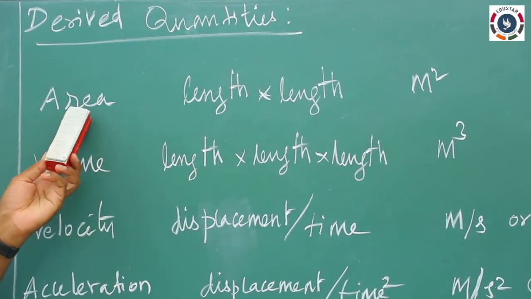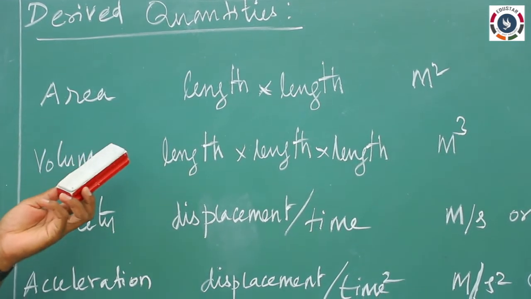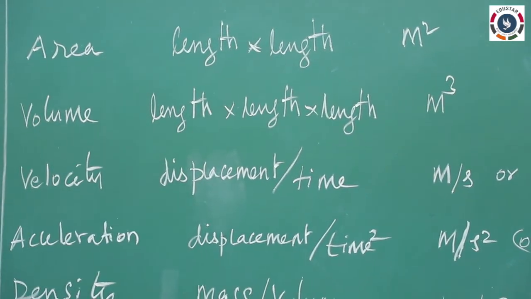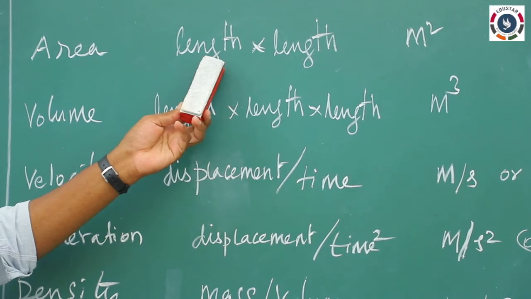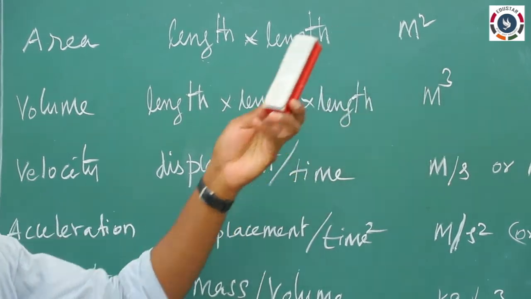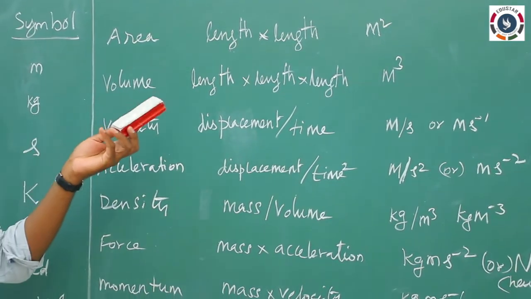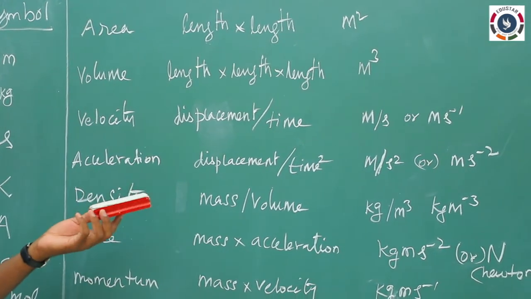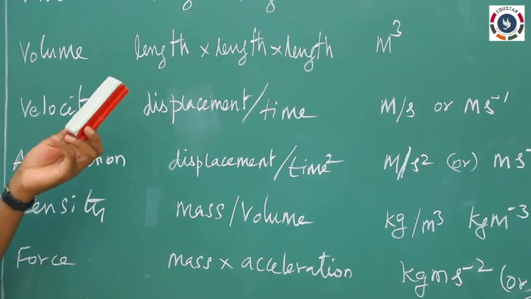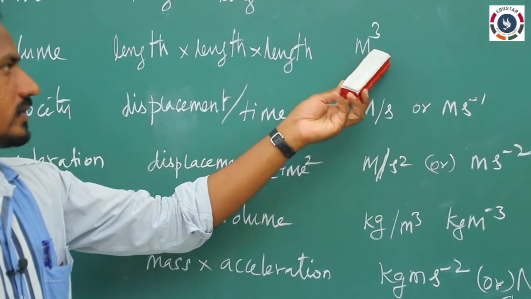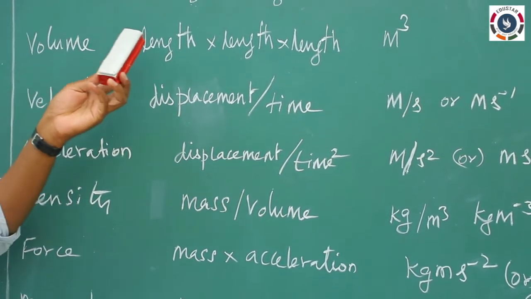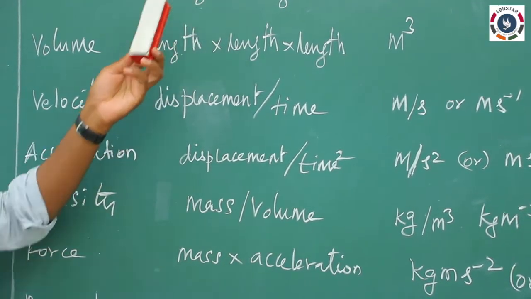For example, area. We know area is length into breadth, so we can write length into length. Length is a fundamental quantity, so the unit will be meter into meter, meter squared. For volume, length into breadth into height. All are distances, all are simply taken as length, so meter into meter into meter, the unit will be meter cubed. So here the derived quantities are derived from the fundamental quantity called length.